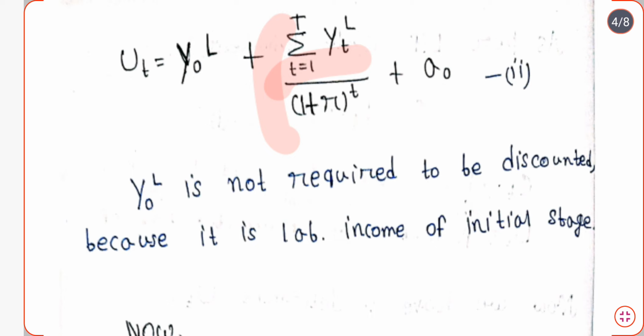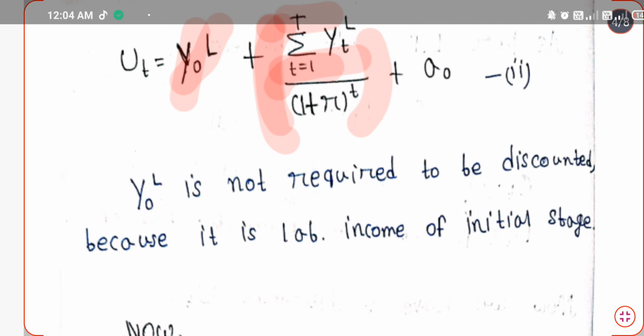So Y0L, that is the labor income of the initial period, is taken differently here, and after the initial period, that is t starting from 1 to T, is taken separately. So this is the labor income from period 1 to period T, this is the labor income of the initial period, and this is our asset income.